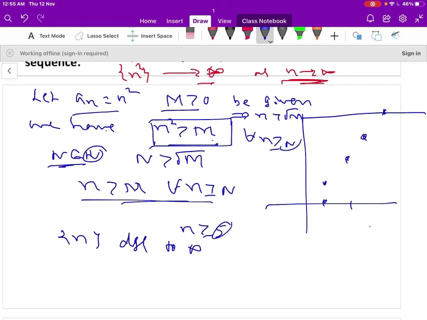Therefore, from this you can observe that n square is greater than m for all n greater than or equal to capital N. So, therefore, you can write the sequence n square diverges to infinity. Hence the sequence is a divergent sequence.